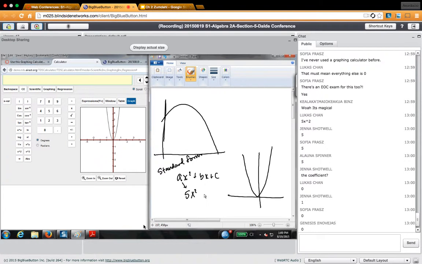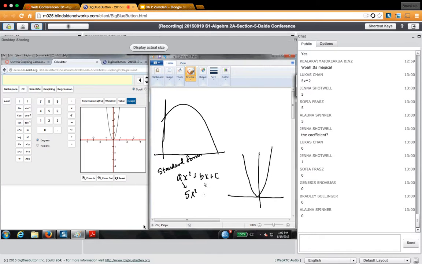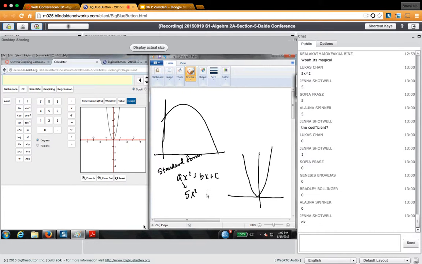I don't see a B there. What I'm asking is, what is the number in front of the x? I don't even see an x all by itself, so there must have been a 0 out in front of it. Does that make sense? And what is the c in this case? 0 as well. Good. In the standard form of a parabola, b and c are allowed to be 0. Does that make sense?